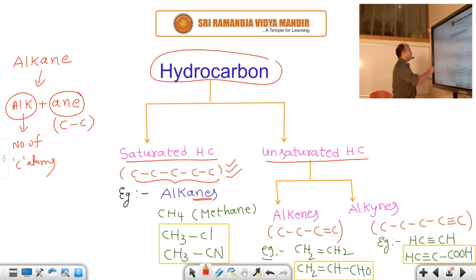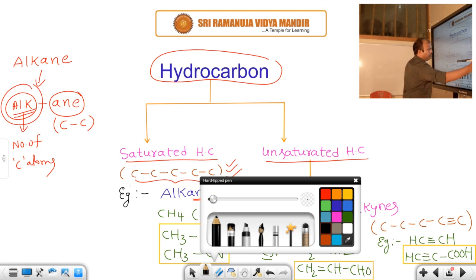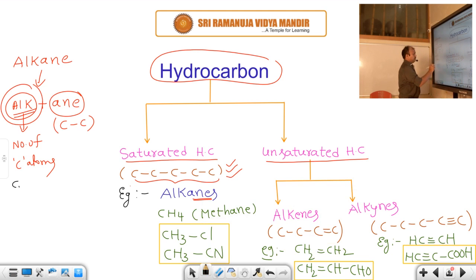Alk means the number of carbon atoms. If only one carbon is there, it is called meth.